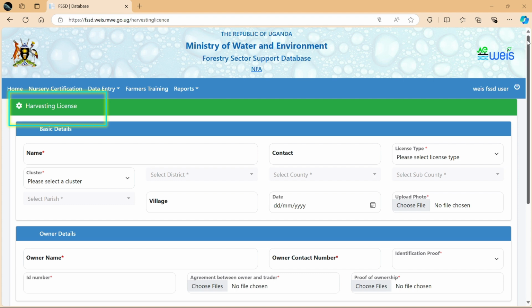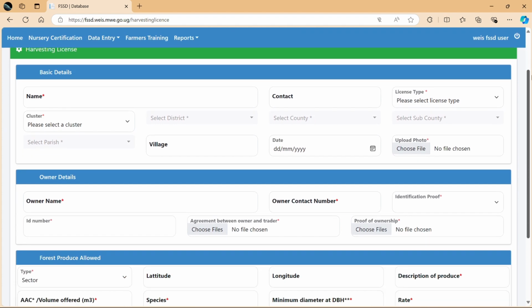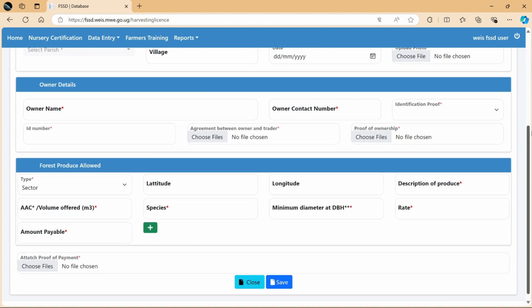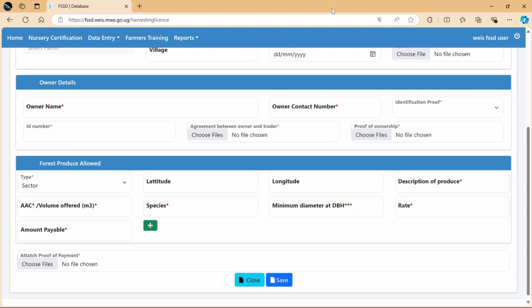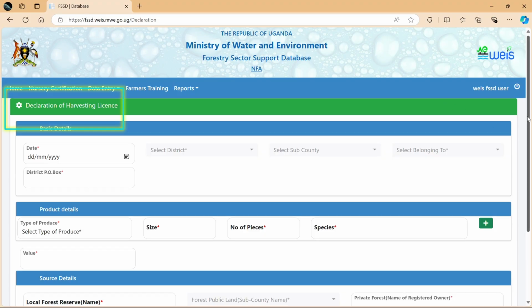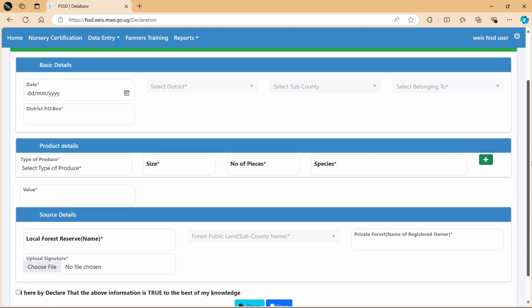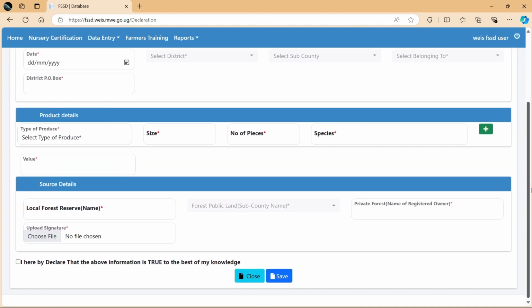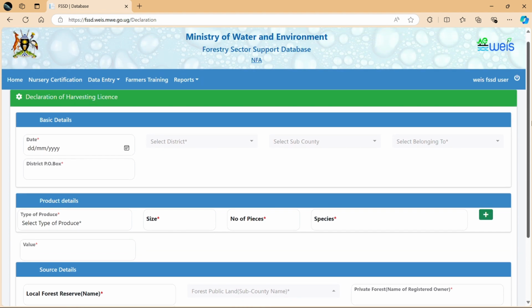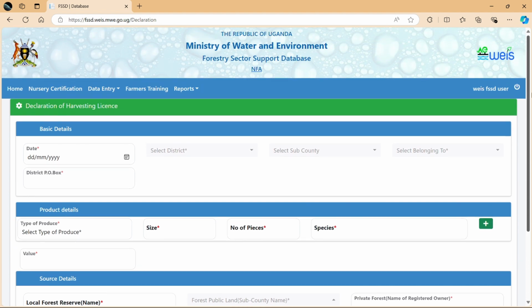F. Harvesting License. This form allows users to enter data that permits the farmer to harvest their trees on pit sawing and sawmilling. G. The declaration form is filled in to permit farmers to declare the type of produce acquired legally from their forest. The produce includes timber, firewood, charcoal, poles, and billets.